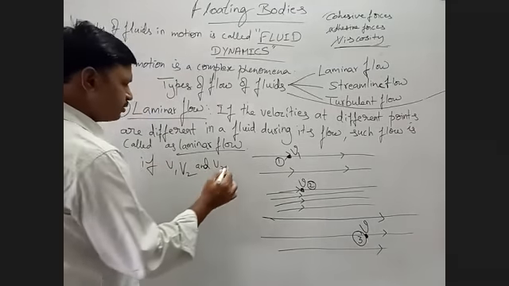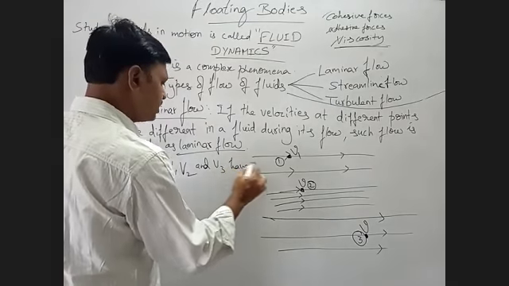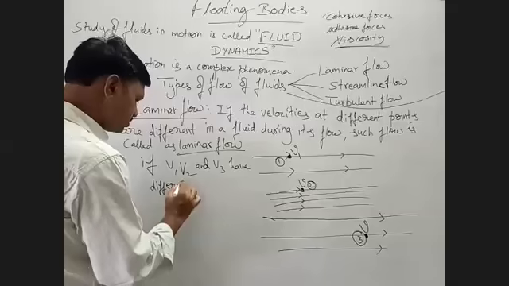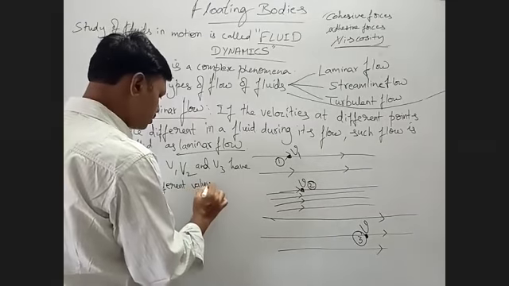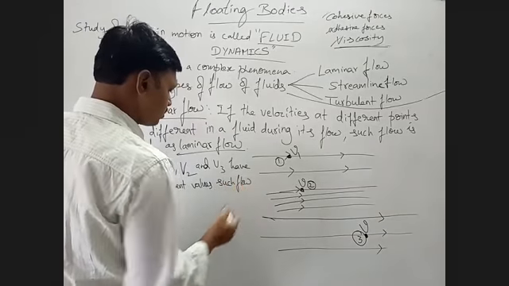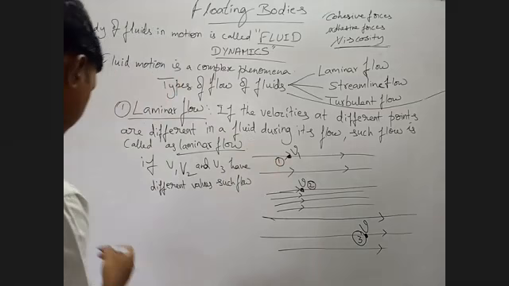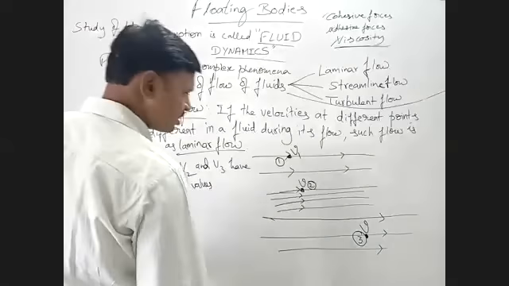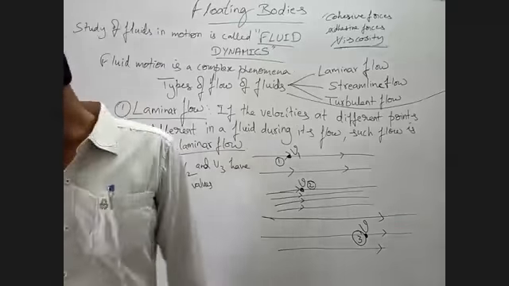If V1, V2, and V3 have different values, the flow is called laminar flow. The values are different, so this we discussed yesterday.